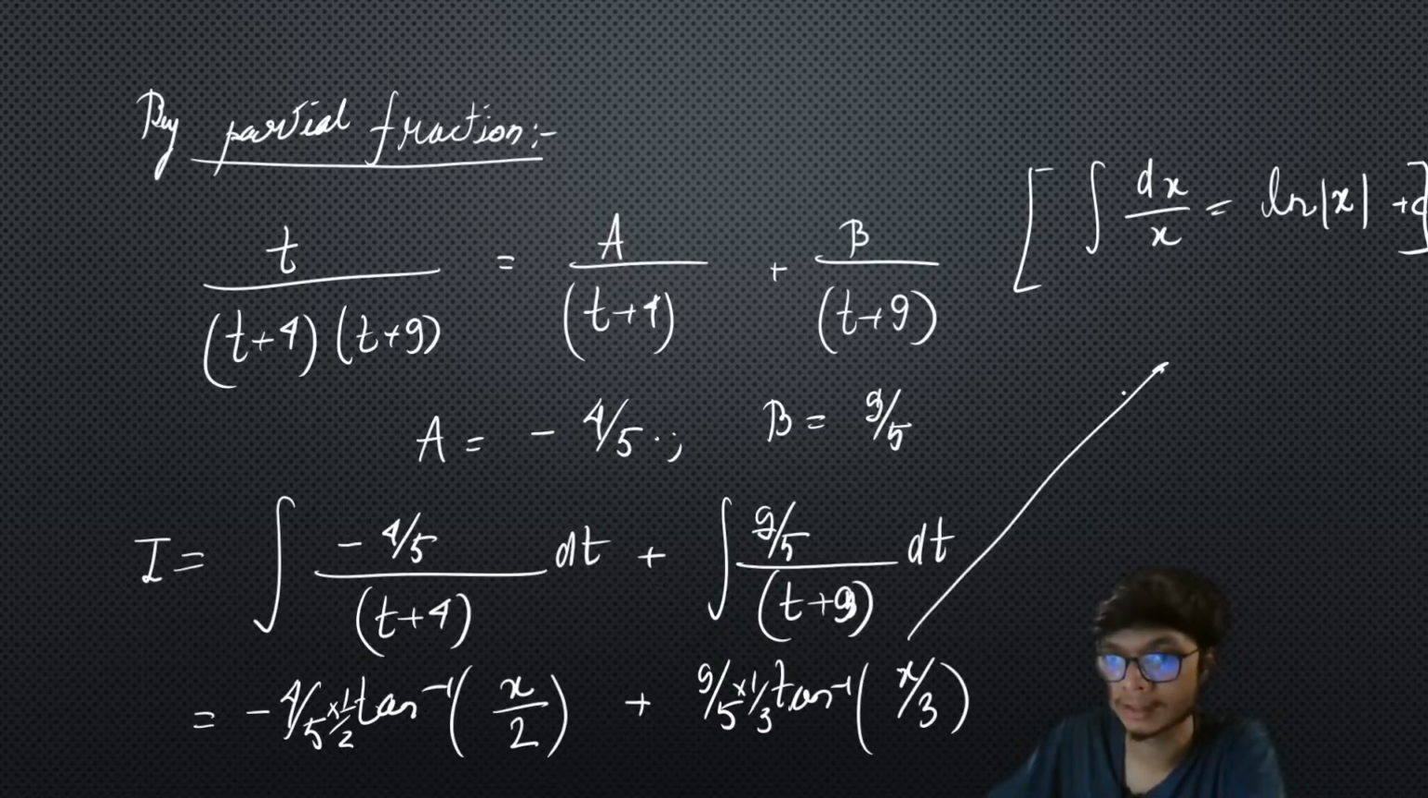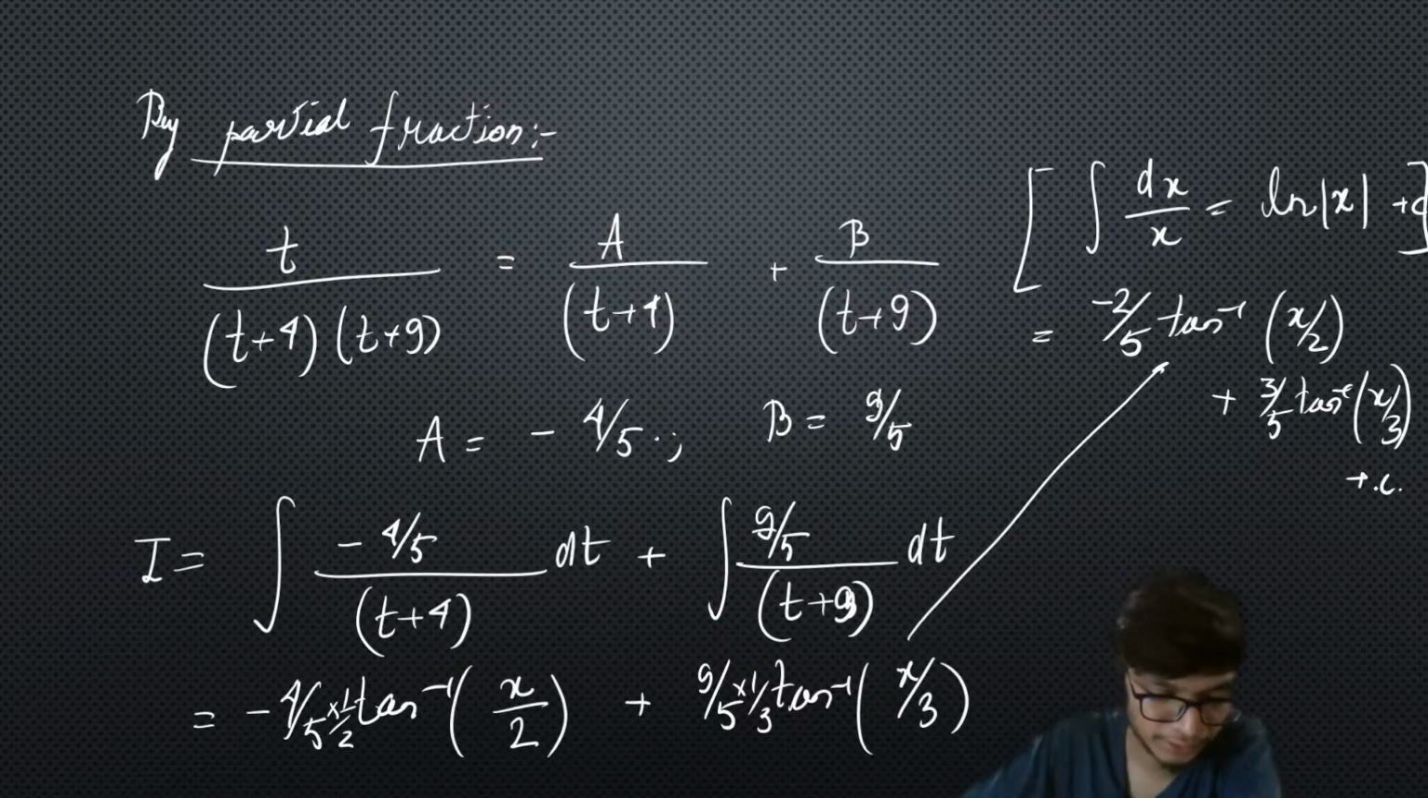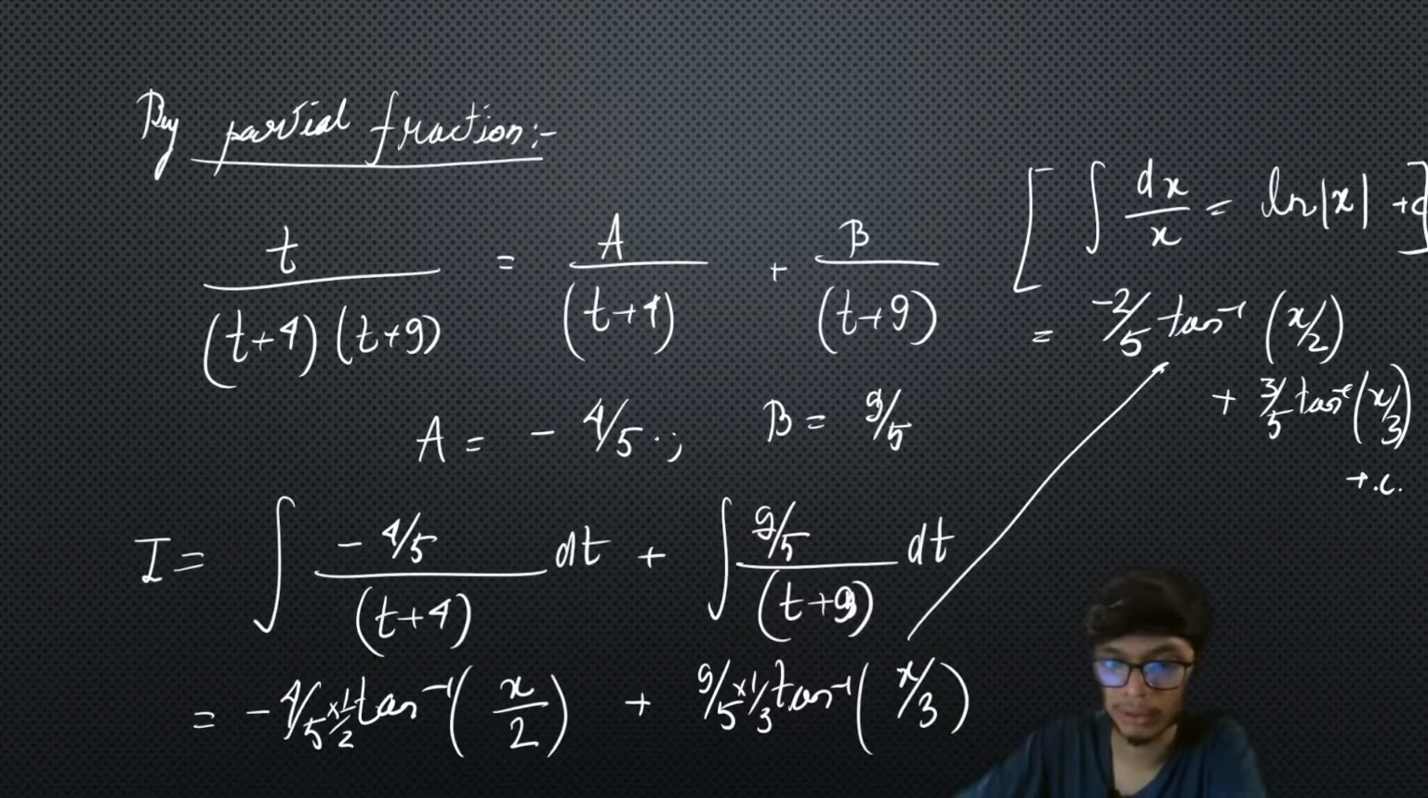So your ultimate answer is going to be minus of 2 upon 5 tan inverse of x upon 2 plus 3 upon 5 tan inverse of x upon 3 plus some constant. That's going to be the correct answer of this particular problem.